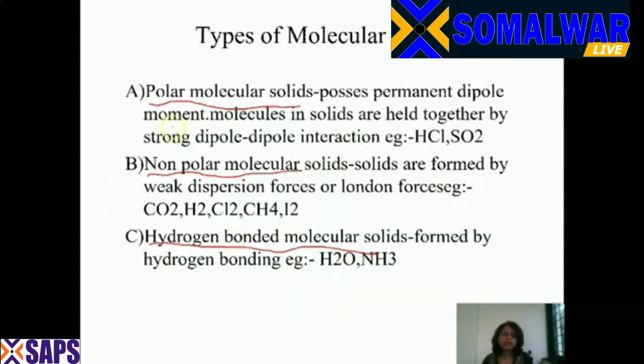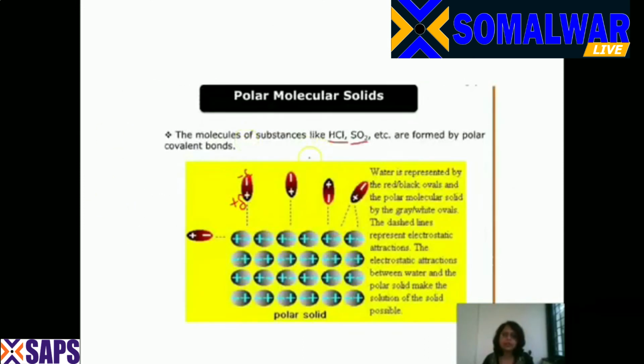Now, the polar molecular solids possess permanent dipole moment. As I showed, HCl has a permanent dipole moment, because chlorine is electronegative and it will pull the shared pair of electrons towards itself. So HCl will have a permanent dipole.